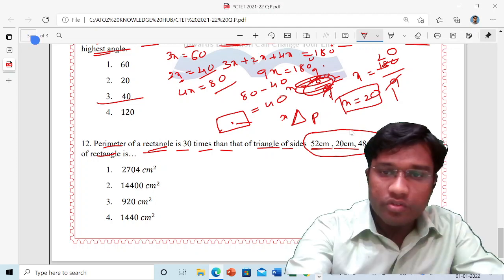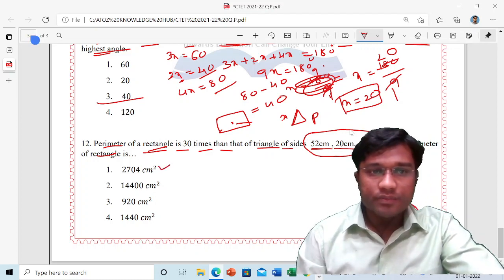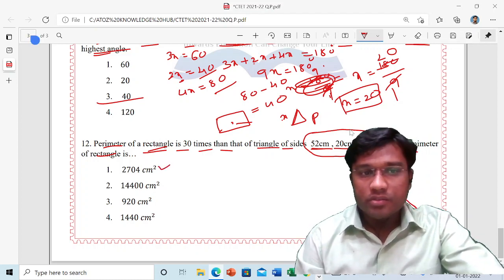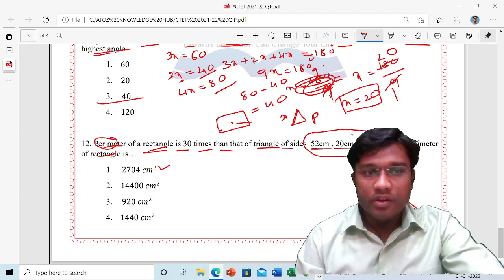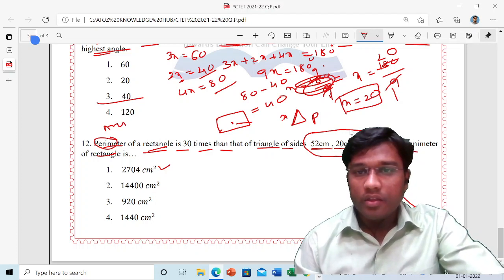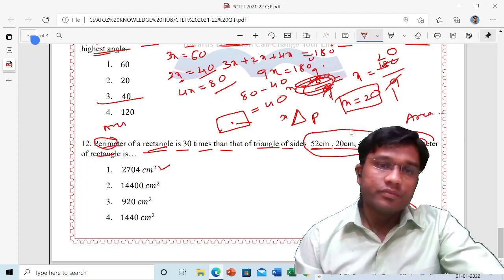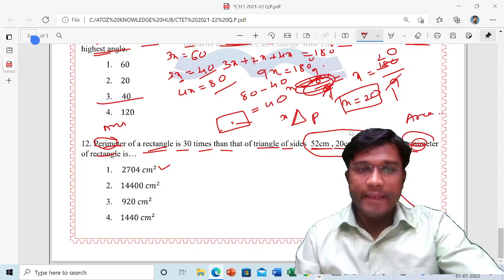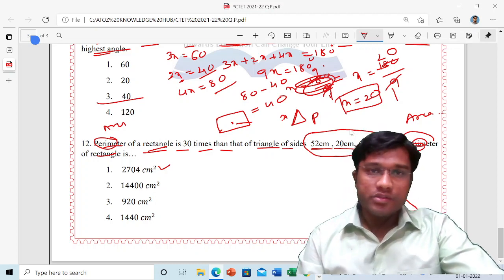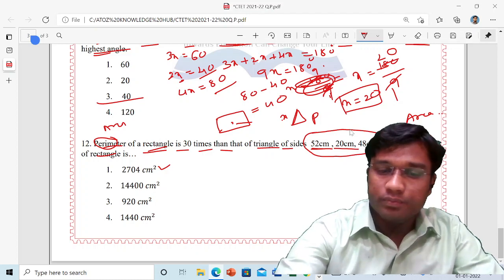Actually, one more, I want to make a correction here. The answers are given in square centimeter, so here it is not a perimeter. Here it is area. The area of the rectangle is 30 times the area of the triangle. So here you have to find the area. There is a minor mistake in the framing of the question. Hope you will understand.